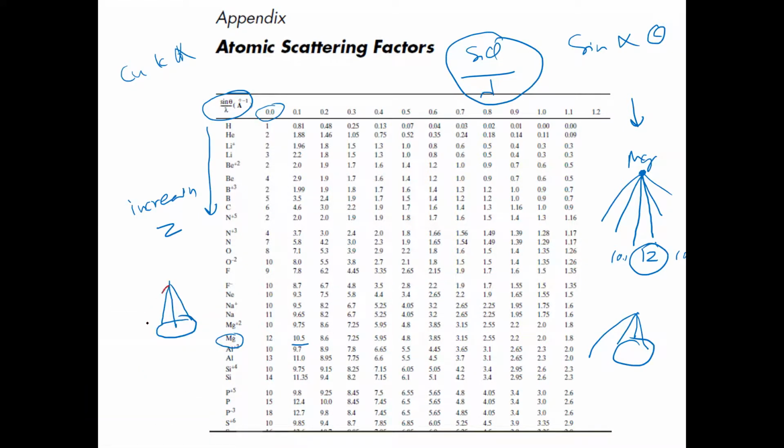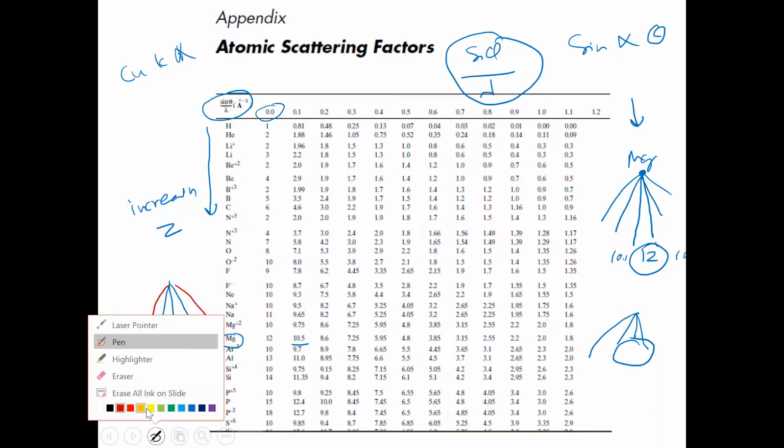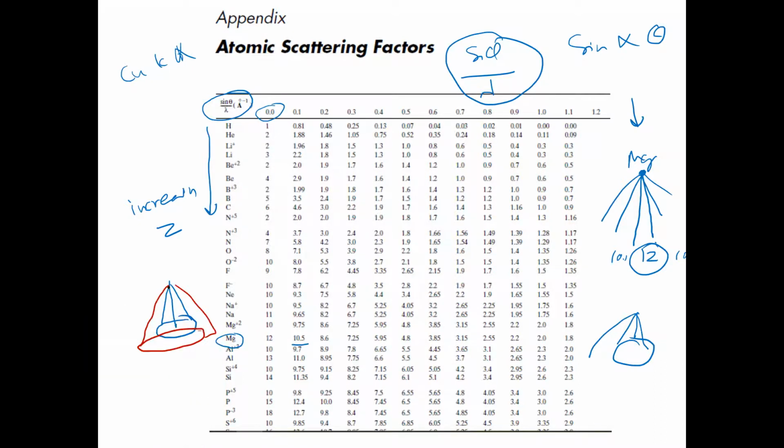So there will be another cone, and then another cone. Now you see that within this cone, for this magnesium atom, the probability that X-rays will be coming here is decreasing as a function of angle.